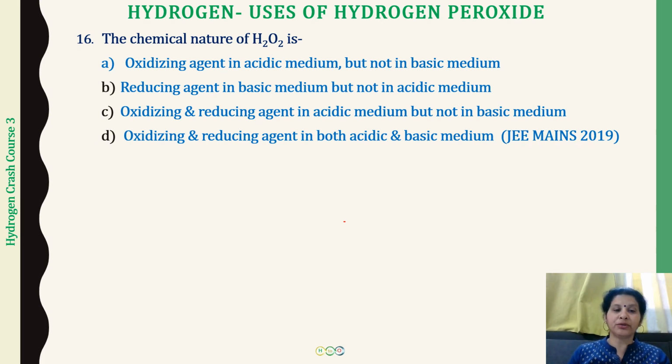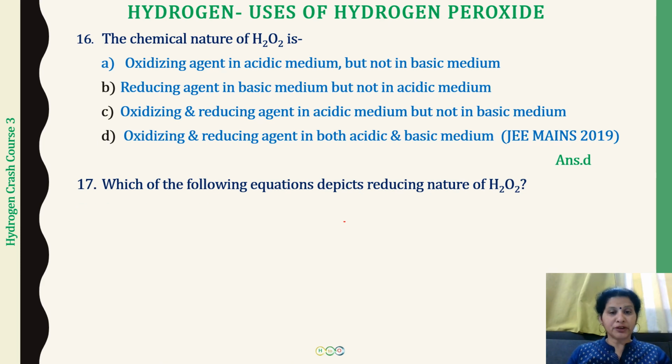So let me show you now the questions related to this that I have chosen. The correct option for this one was the D choice. Which of the following equations depicts the reducing nature of hydrogen peroxide?